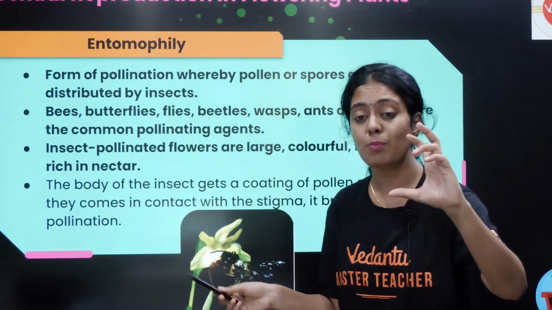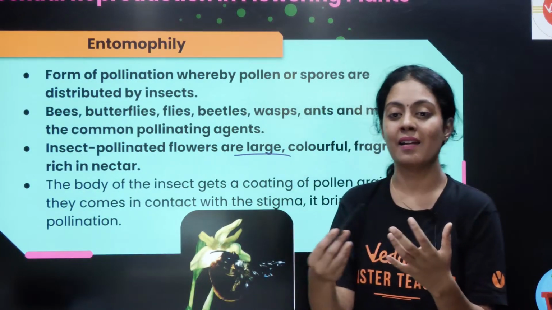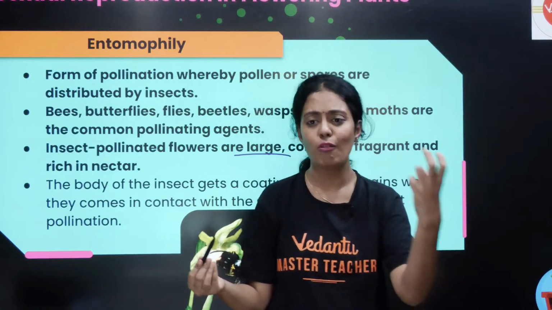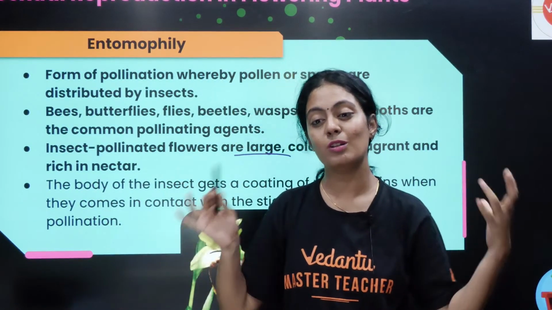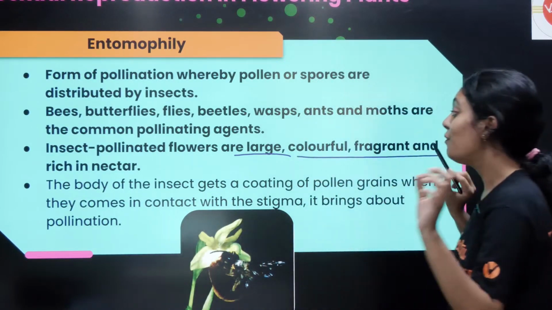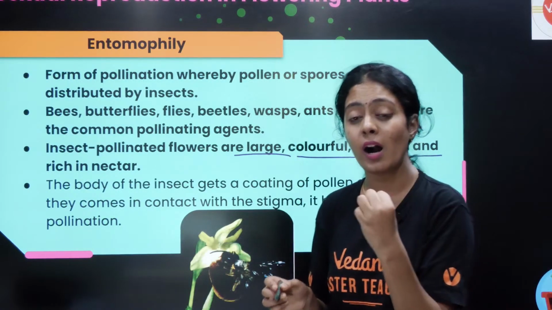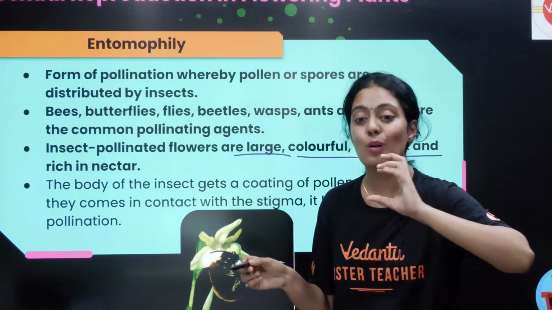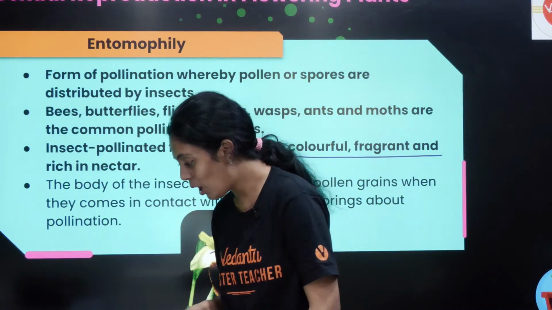So insect pollinated flowers are large. I told you how each flower, depending on the pollinating agent, has evolved. The plant evolves so much. So imagine how you should evolve according to the surrounding, changing, challenging environment. Yes, colorful, fragrant and rich in nectar. What is this nectar? It is a product, a gift from my flower to my insect, for doing pollination.